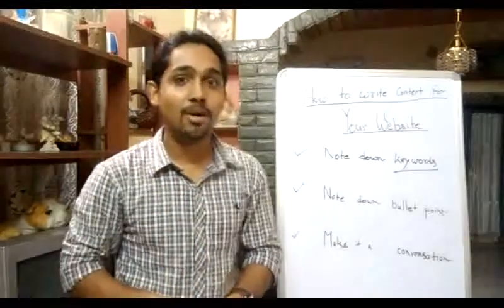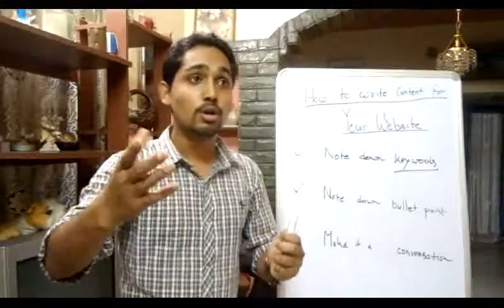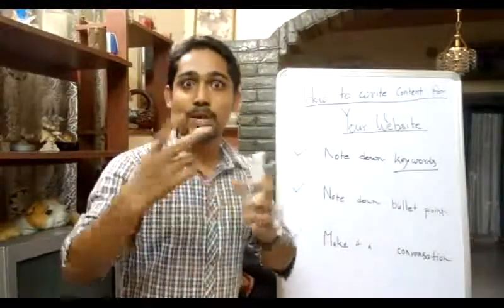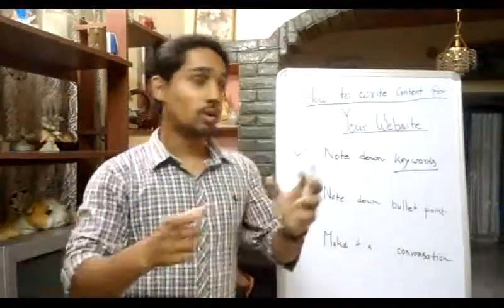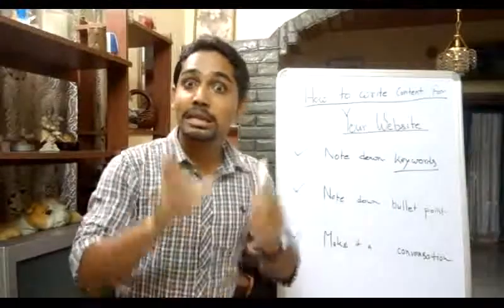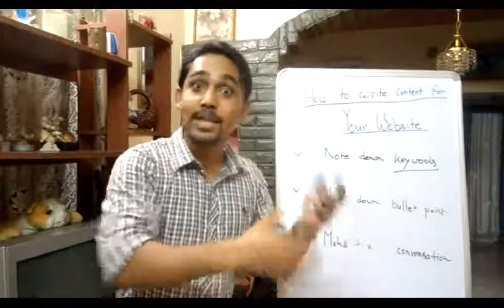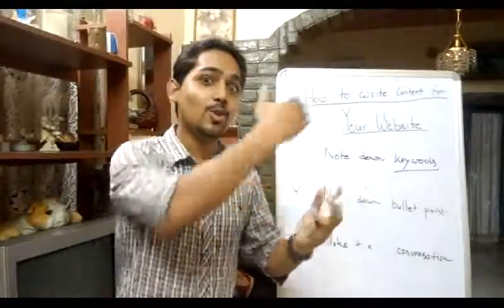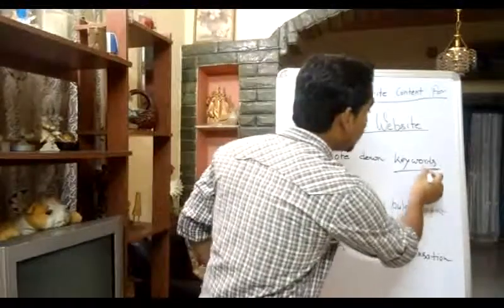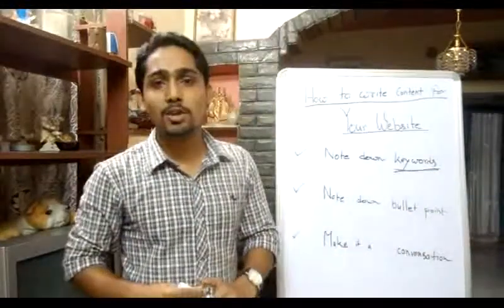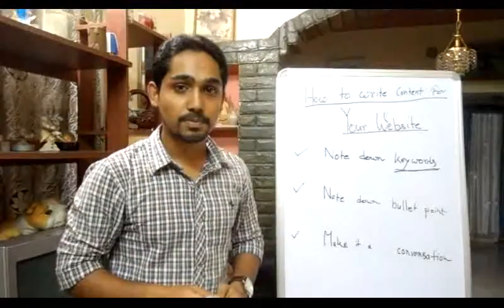Now, this is very important, that your website also appears when someone is typing your services. So the impressions that I just said, like jewelry stores in Indore, restaurants in Dhanbad, these are called keywords. The things that people will type in Google, and you want that when they type that, your website appears on the first page. So just note down 4 to 5 keywords. Just note down that when people type this, my website should come.